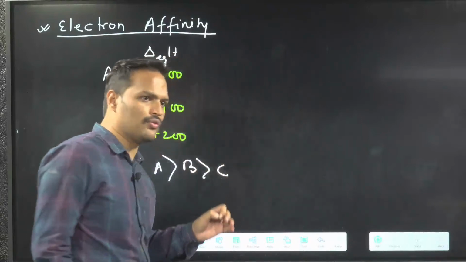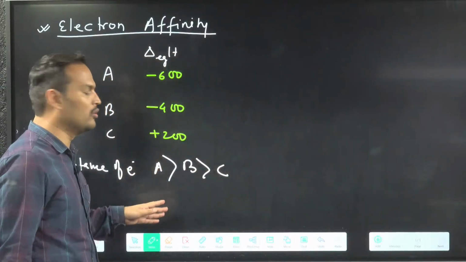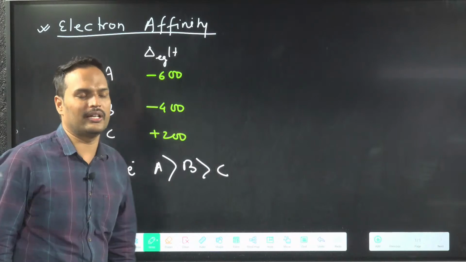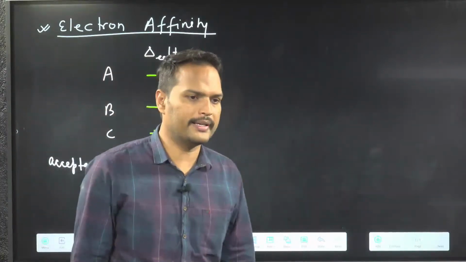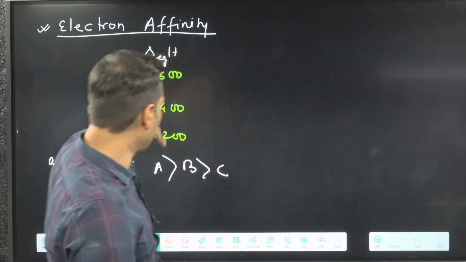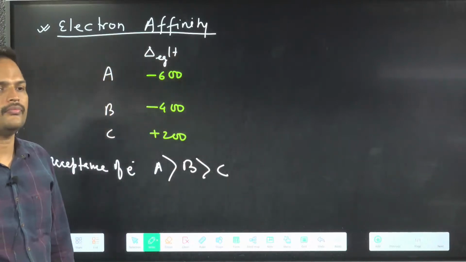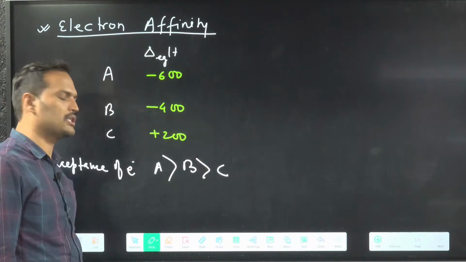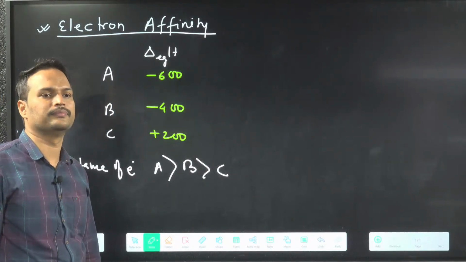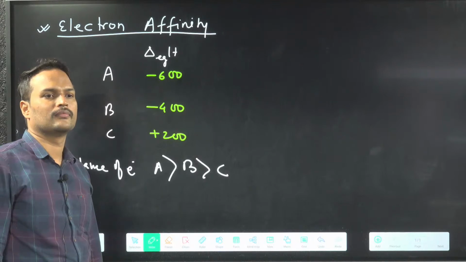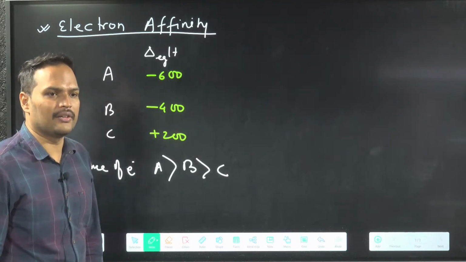Otherwise, what will happen? Now see the final question which I am asking. If I ask you, who is having high electron gain enthalpy? Who is having highest electron gain enthalpy? What you will say now? Now see, one confusion will arise here.